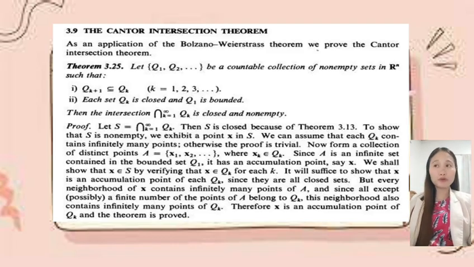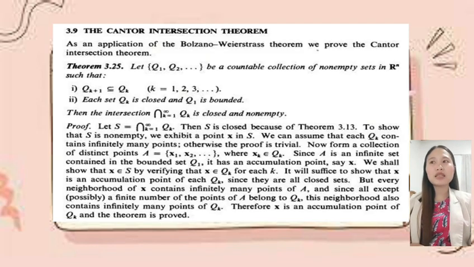Now let's do the proving. So let S be equal to the intersection of Q sub k, where k is equal to 1 up to positive infinity. Then S is closed because of theorem 3.13. To show that S is non-empty, we exhibit a point x in S. We can assume that each Q sub k contains infinitely many points. Otherwise, the proof is trivial. Now form a collection of distinct points A, which is equal to x sub 1, x sub 2, and so on, where x sub k is in Q sub k.